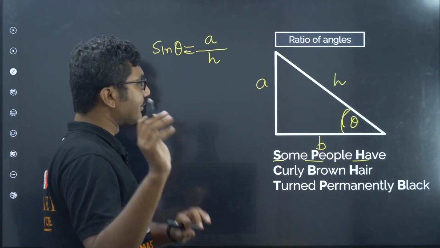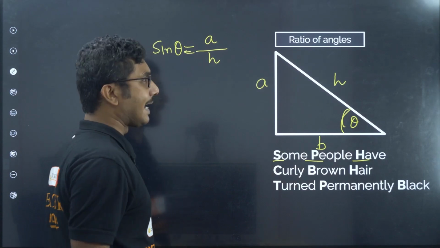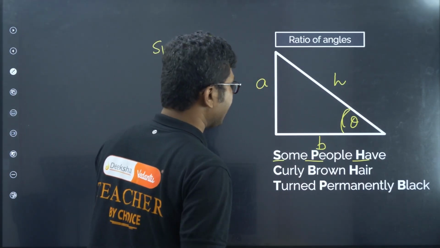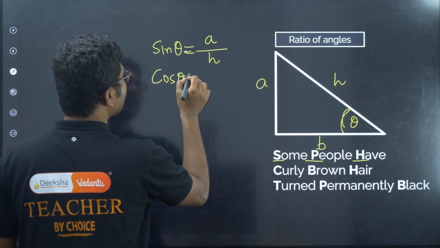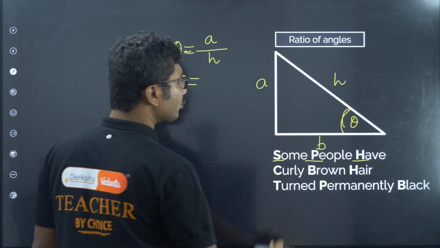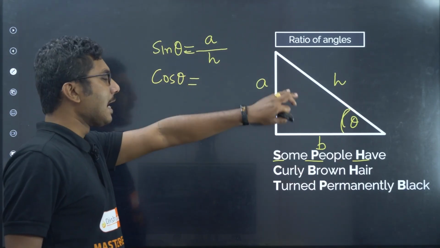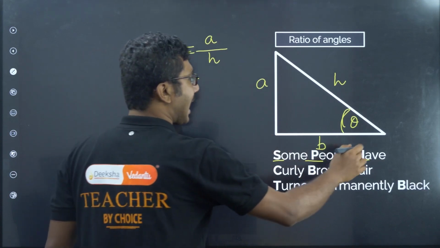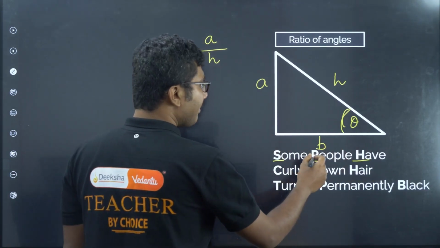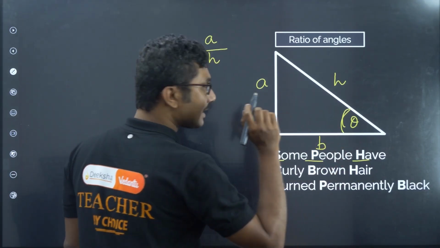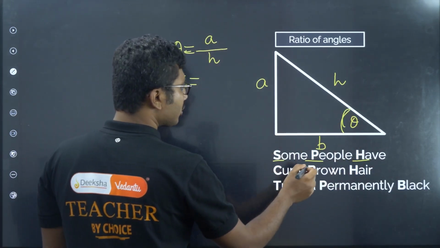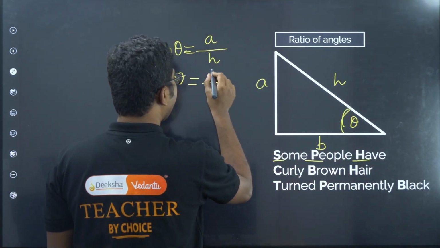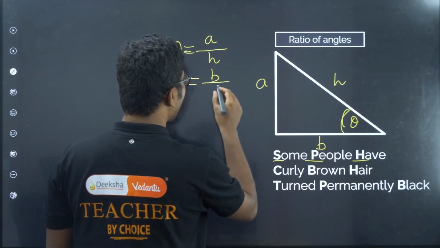I will show you how it will change based on the angle given. That's why I have mentioned A and B. Now cos theta is curly brown hair. You should remember this mnemonic. It is very important. Some people have: sum stands for sine, P stands for perpendicular, H stands for hypotenuse. Curly brown hair. Curly means cos, B for base. Base is B. Hair stands for hypotenuse.